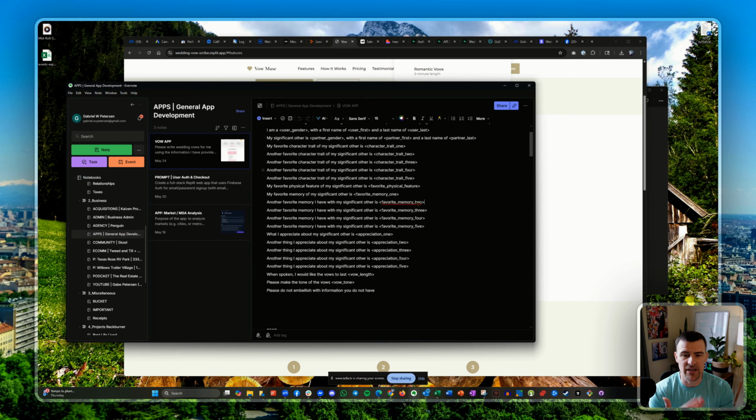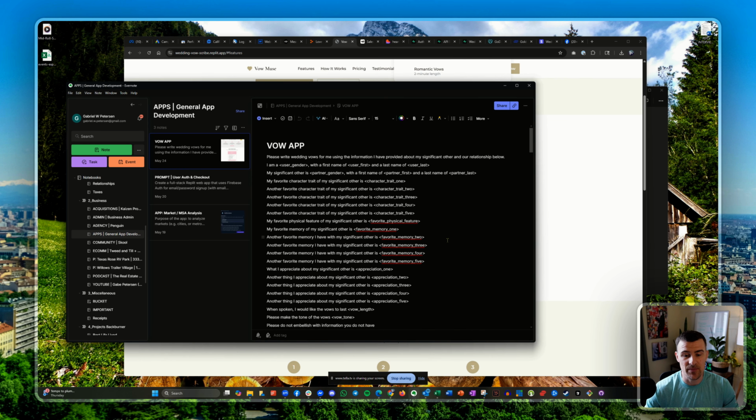And then what the user inputs is your favorite character traits about your significant other, if they're a male or female, what their name is, favorite memory, what you appreciate about them, how long you want the vows to be, that kind of stuff. And it just inputs it into this prompt that I then send to OpenAI, and then it spits out the vows. And so it's pretty simple.